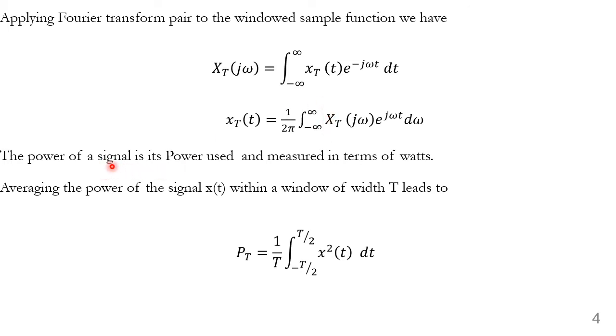The power of a signal is its power used and measured in terms of watts. Averaging the power of the signal x of t within a window of width T leads us to the power function as 1 over T integral of x square of t dt over the period minus T by 2 to plus T by 2.